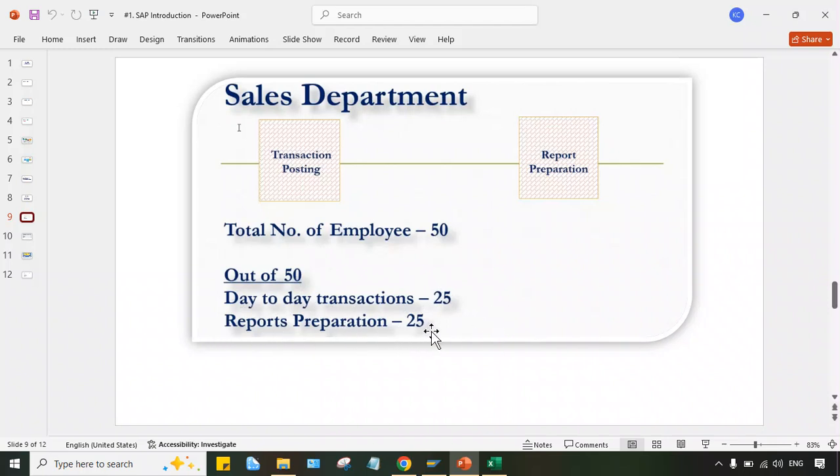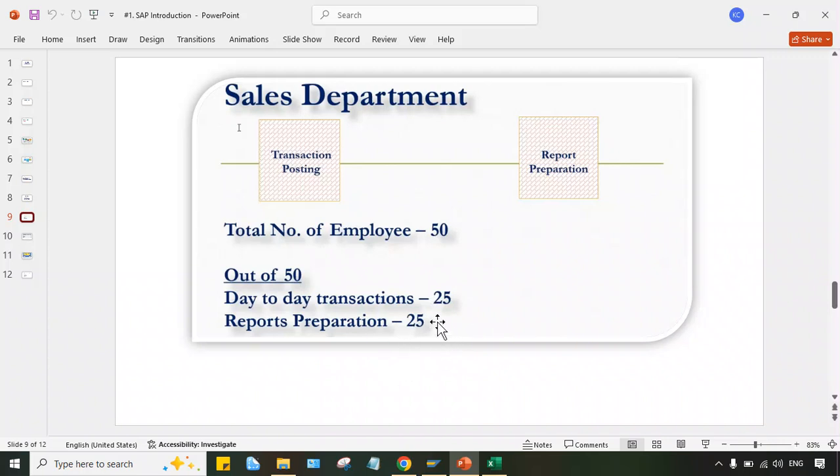But if you talk about report preparation, a report is nothing but output, right? So what will happen, guys? Whatever transactions are posted here in SAP are treated by the system as input, and based on that, output will be generated automatically by the system. So these 25 people are not at all needed.